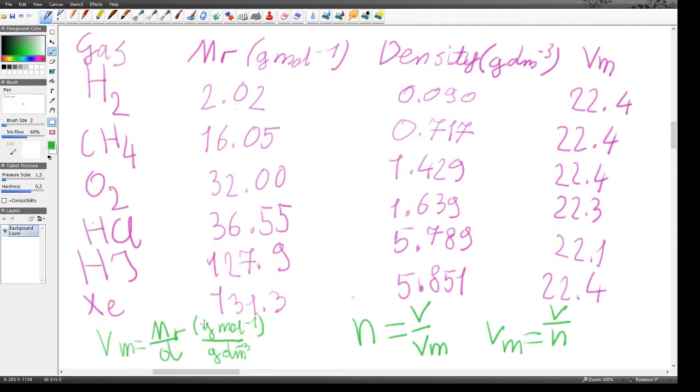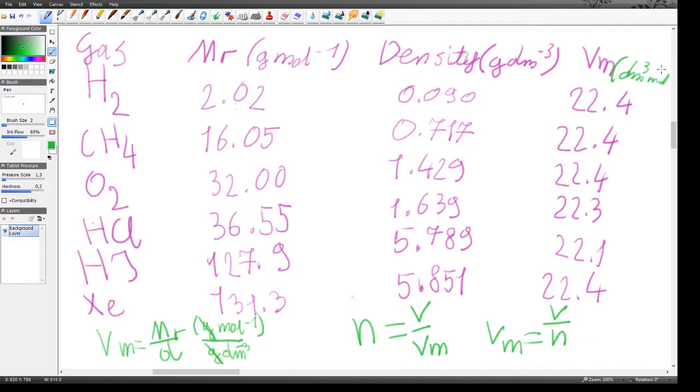So let's think, if I've got grams on top and grams on the bottom, that's going to cancel out. Now I've got per mole on top, that's going to stay as per mole. However, because I've got per decimeter cubed on the bottom, the -3 actually becomes a +3, so I'm just left with decimeters cubed. So I can figure out that the units of molar volume are actually decimeters cubed per mole.